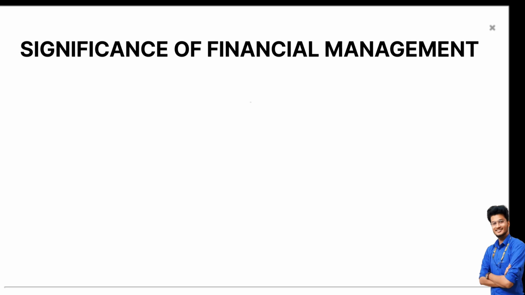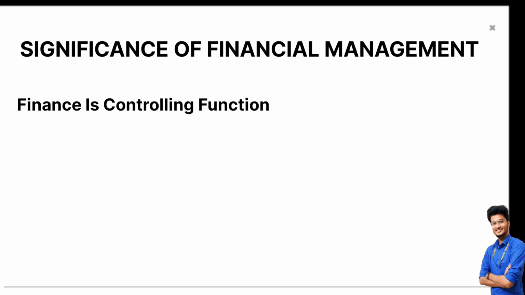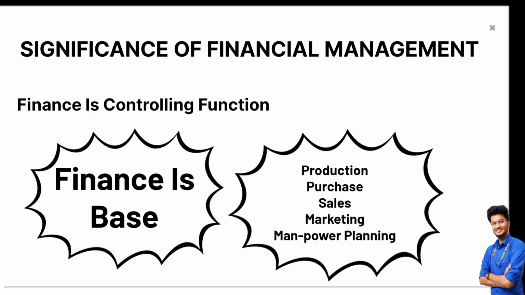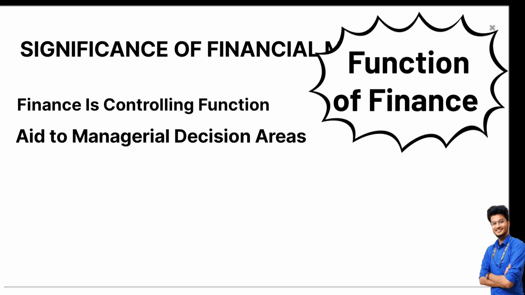First is, finance is the controlling function. For all the business operations, finance is the base. Every business activity such as production, purchase, sales and marketing, manpower planning, etc. involves the flow of funds and thus is controlled and monitored by the finance function. So, planning and implementation of all the business functions are governed by the function of finance.